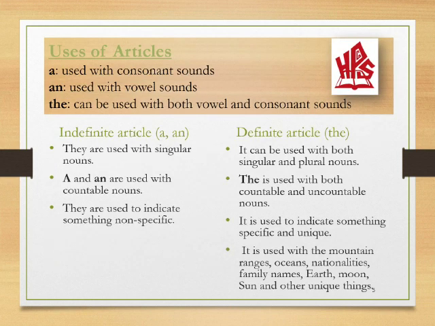Primarily the uses of article a is with consonant sounds. An is used with vowel sound. The can be used with both vowel and consonant sounds. Furthermore, indefinite articles a and an are used with singular, countable nouns, and they are used to indicate something non-specific. Coming to the definite article, the, it can be used with both singular and plural nouns.